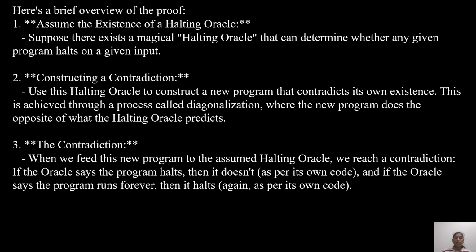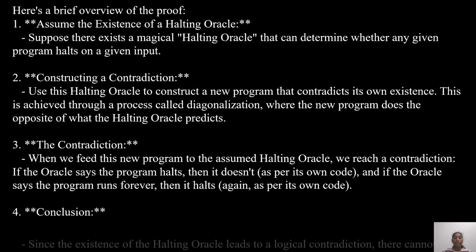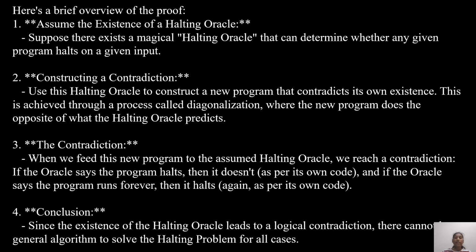If the oracle says the program halts, then it doesn't, as per its own code. And if the oracle says the program runs forever, then it halts, again as per its own code. Conclusion: since the existence of a halting oracle leads to a logical contradiction, we can say that there is no general algorithm to solve the halting problem for all cases.